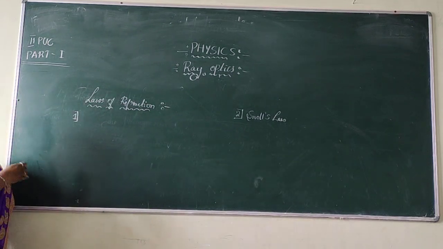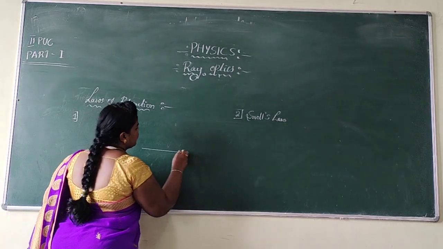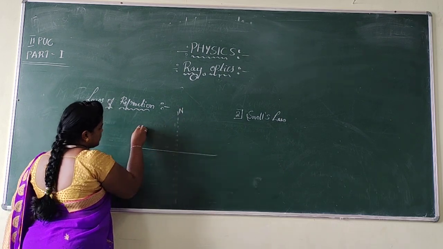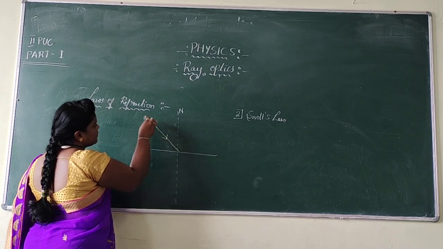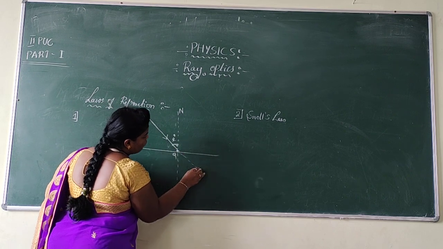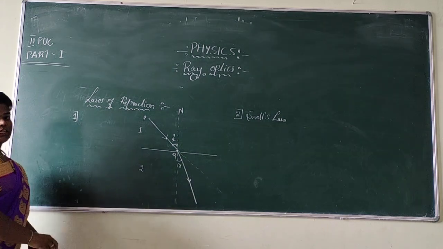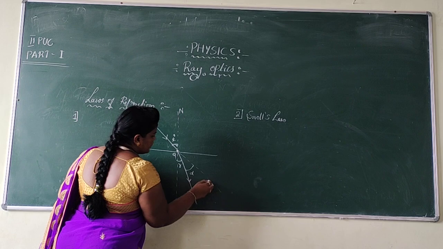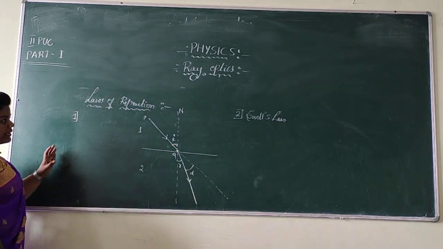Let us see the laws of refraction. What exactly does the first law state? For that I am just drawing the previous diagram, so I am not going to explain it again and again. I am considering two different media, let us call them 1 and 2. The ray of light is incident with an angle of incidence i, and after refraction it bends towards the normal with an angle of refraction r. I need this diagram to explain here.